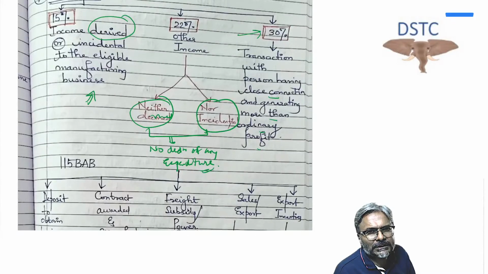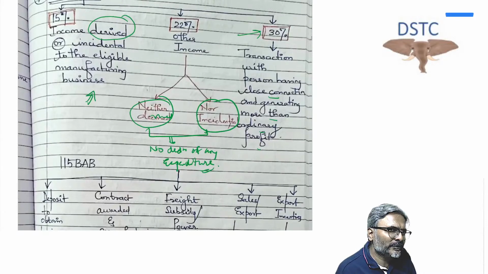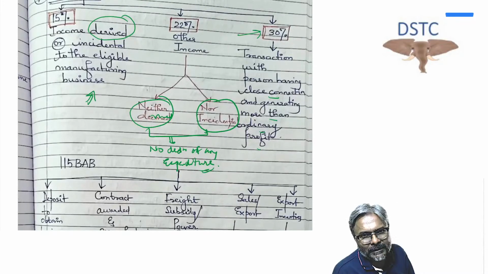What is the rate of tax, students, in this case? It will be 22%. Do you all agree to this one? Yes. Fine. Now, will you get deduction of this interest expenditure against that dividend income, subject to the maximum 1/3? Answer is no. Why? Because 115BAB specifically prohibits any deduction of an expenditure which is incurred to earn what?